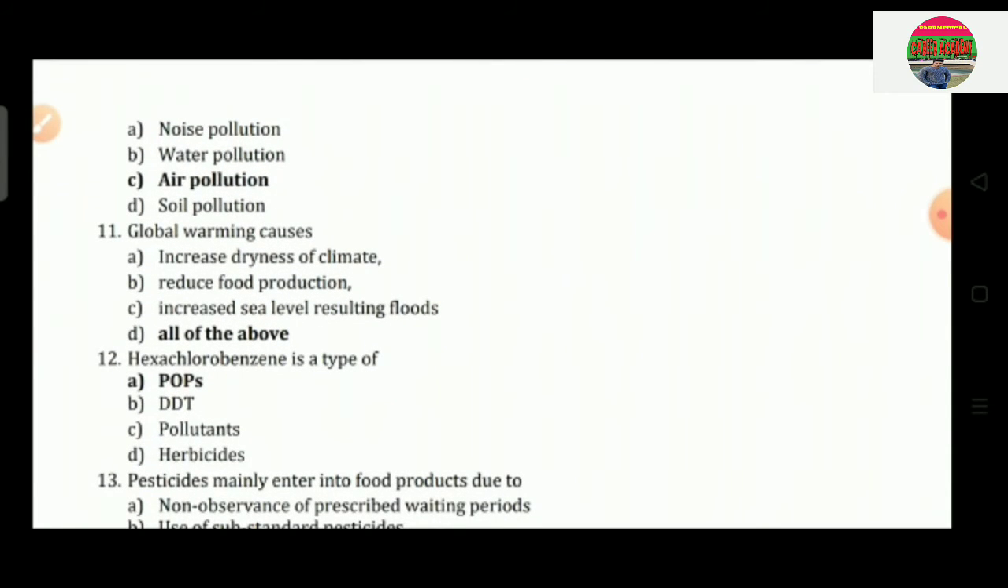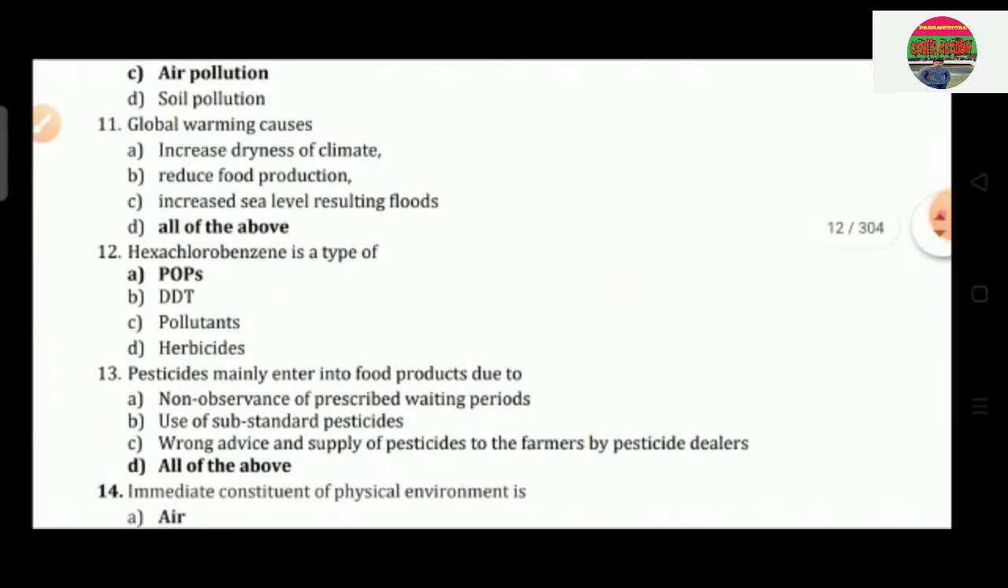Question number 11: global warming causes option A, increases dryness of climate; option B, reduces food production; option C, increases sea level resulting in floods; option D, all of the above. So the correct answer is option D, that is all of the above.